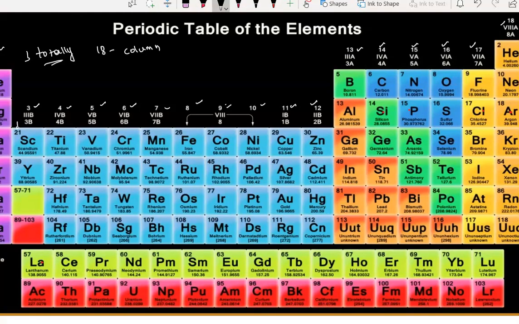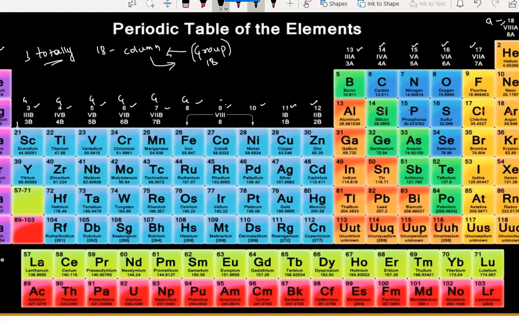Okay, totally 18 columns, and he gave the name group for the column. You should understand. He called the columns his groups, so we have 18 groups in his table. This is group 1, let's say G1, this is G2, G3, G4, G5, G6, G7, G8, and so on. This is G18. Totally we have 18 groups.